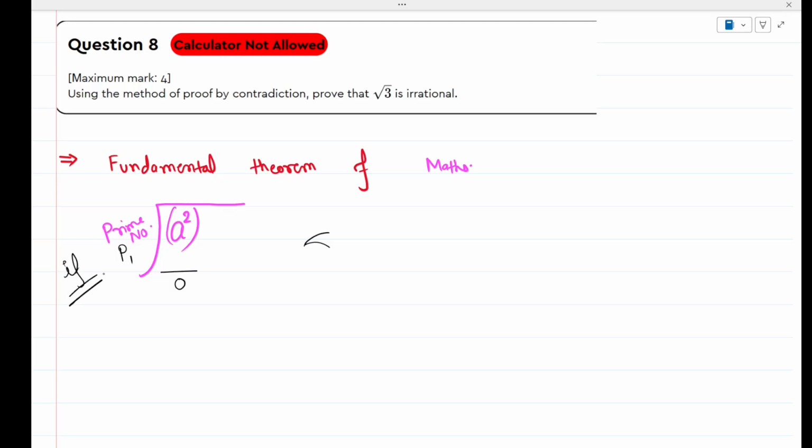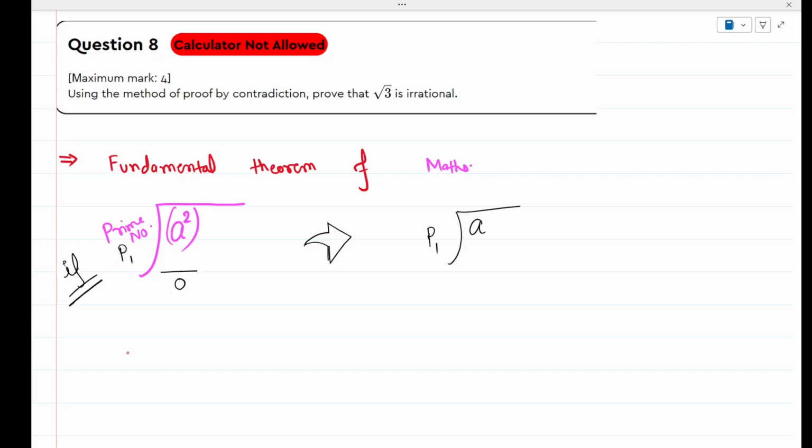If a square is divisible by prime number p1, you have to return this explanation back to me. So listen carefully. If a square is divisible by a prime number p1, then a will also be divisible by the same prime number p1. Let me give you some examples also. Have you understood this statement? If a number a square is divisible by any prime number, say p1, then a will also be divisible by that prime number p1.